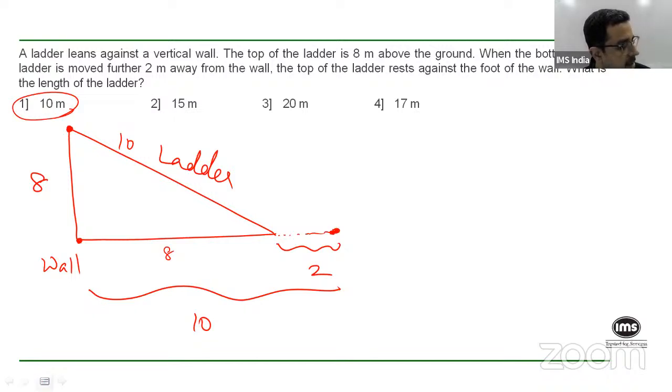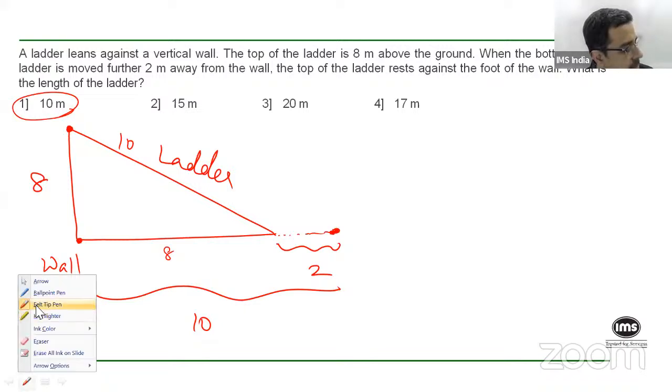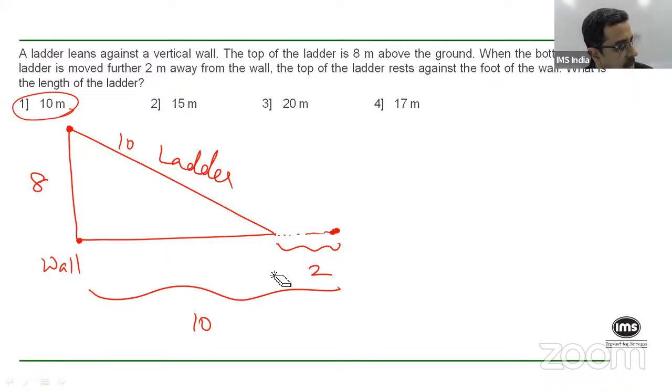Then let's see what happens. 15, if that's the length of the ladder, then this will become 13. 8, 13, 15. No. Are you getting this? So it cannot be 10, so that goes out.